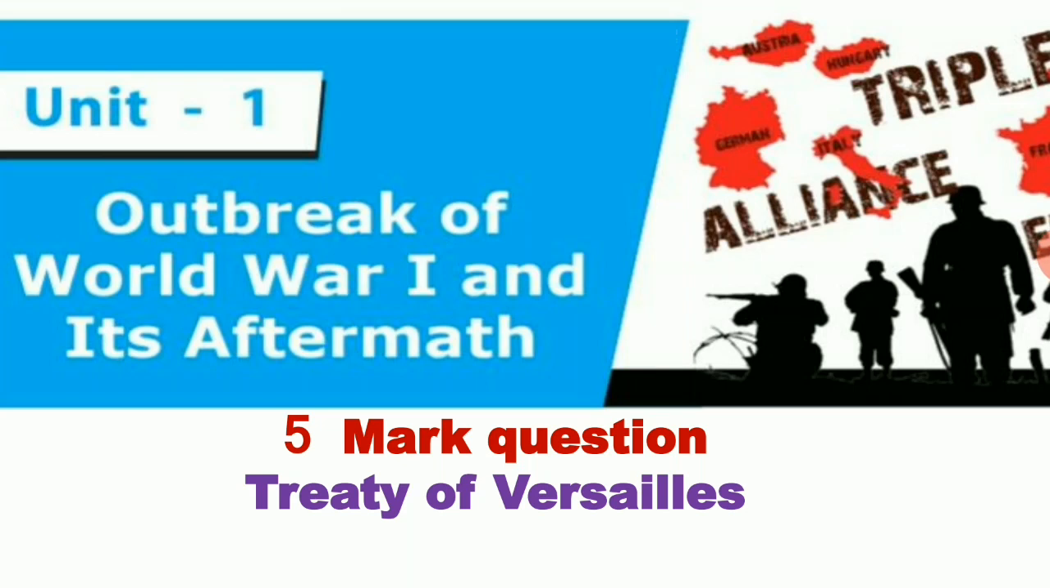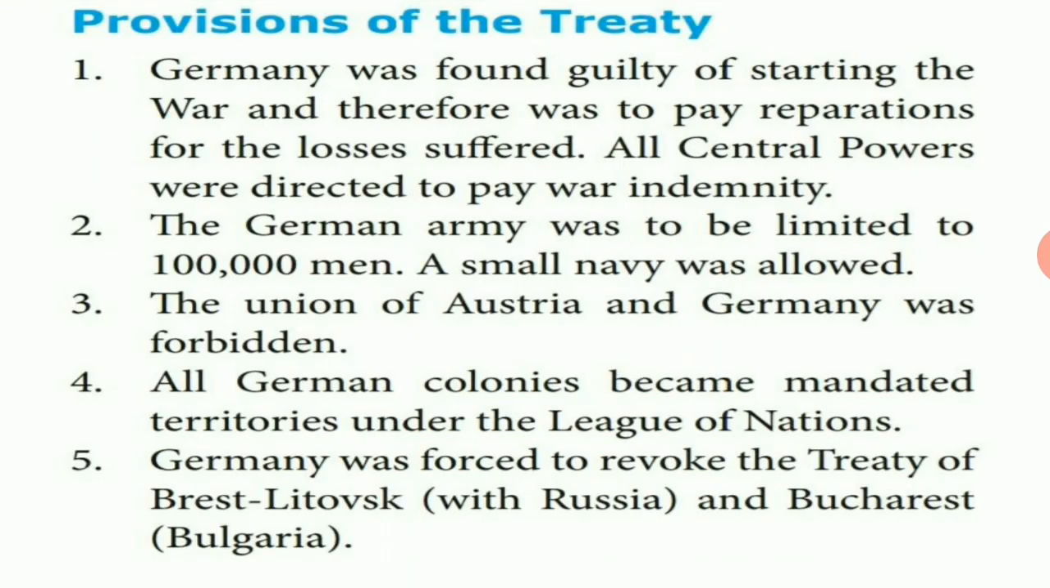Today we are going to see 10th standard social science history, part unit 1, outbreak of World War 1 and its aftermath. 5 mark question: Treaty of Versailles. The First World War started in 1914 and came to an end in 1918. At the end of the First World War, the victorious nations signed the Treaty of Versailles with Germany. So here we are asked for the provisions of the Treaty of Versailles.